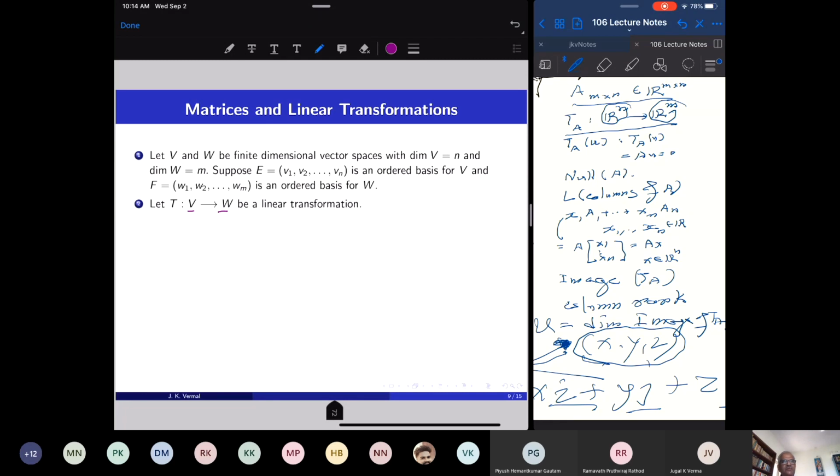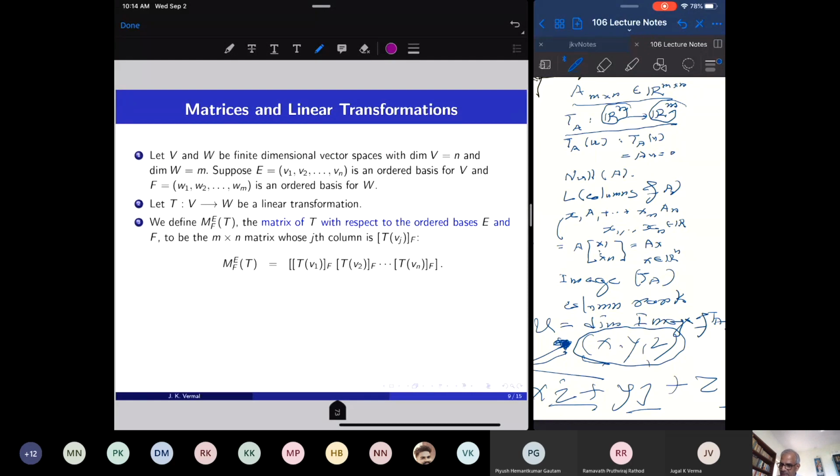The matrix will have all the information about this linear transformation. So computation with linear transformations can be reduced to computing with matrices. That is the purpose. So how do we associate a matrix to a linear transformation? I fix a basis E of V and fix a basis F of W. The purpose is to introduce coordinates in V and W.